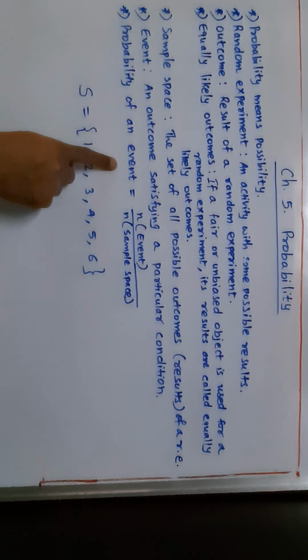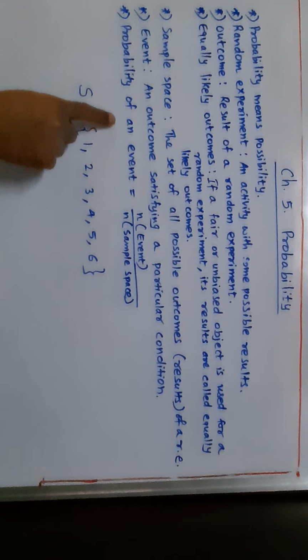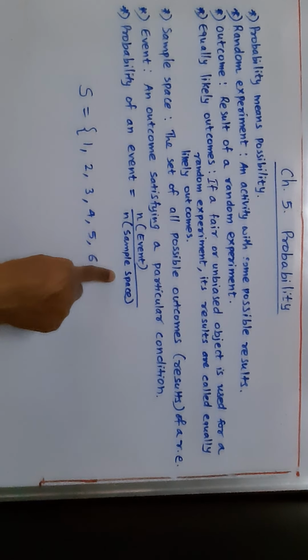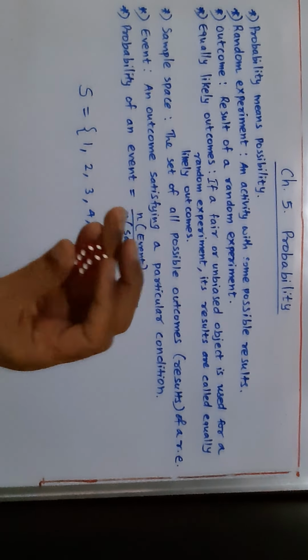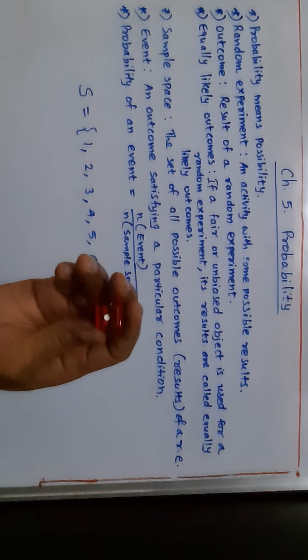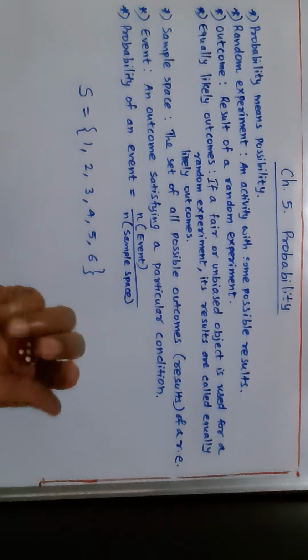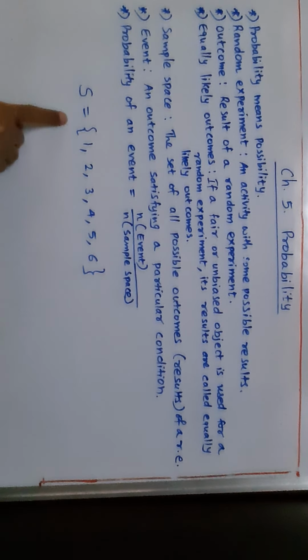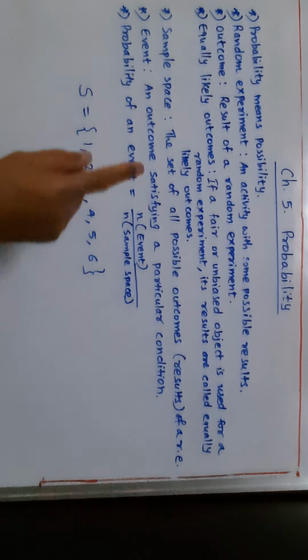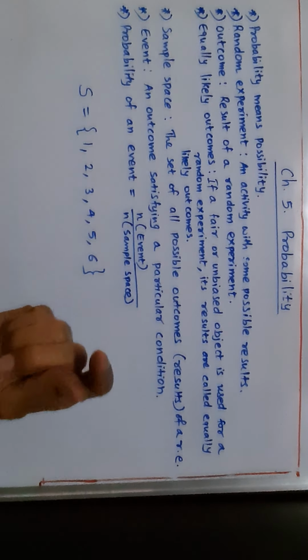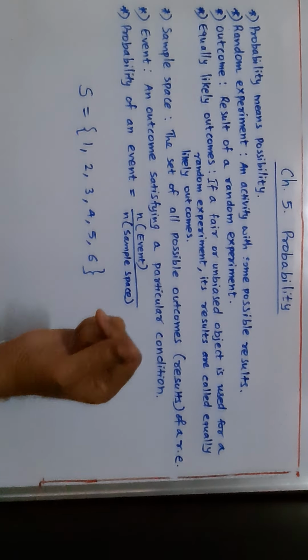And finally, we understand the meaning of the word probability. The summary of the whole chapter. Probability of an event means the number of times the event can occur upon the number of objects in the sample space. For example, I am taking the example of this fair die. The random experiment is throwing a fair die. The sample space can be 1, 2, 3, 4, 5, 6. Now I choose an event. Which event do I want to occur? That the number on the top is an odd number.